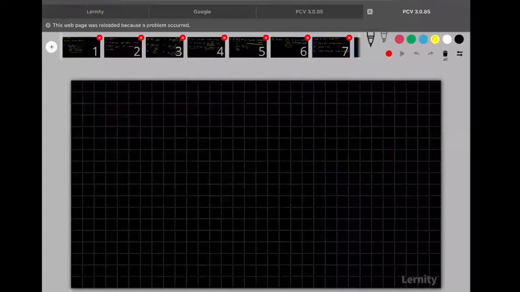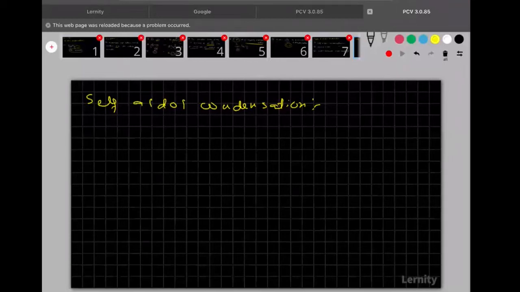So first we are going to discuss about the self-aldol condensation. What is the meaning of this self-aldol condensation?